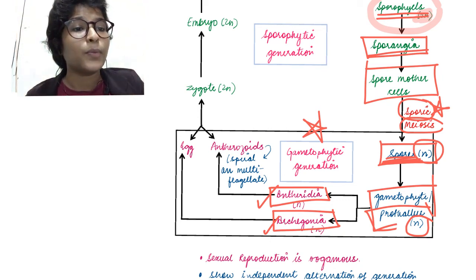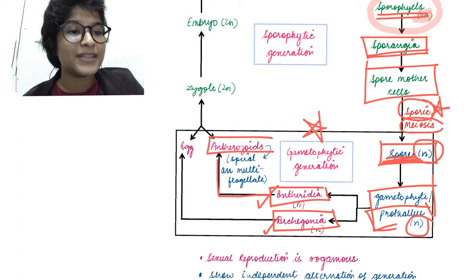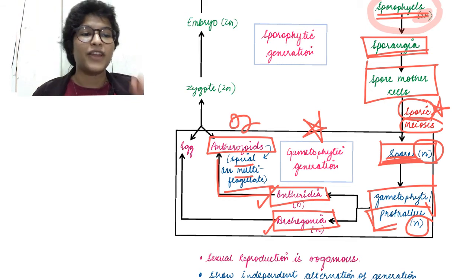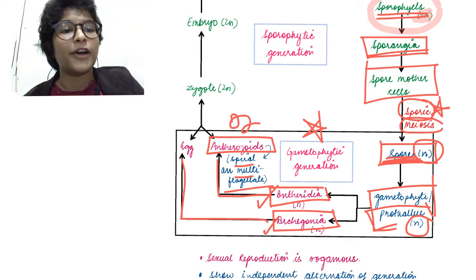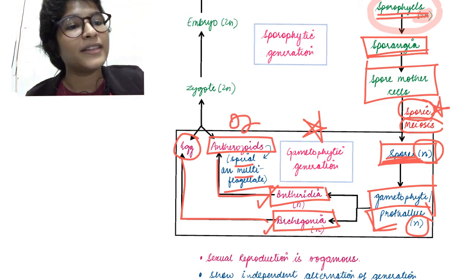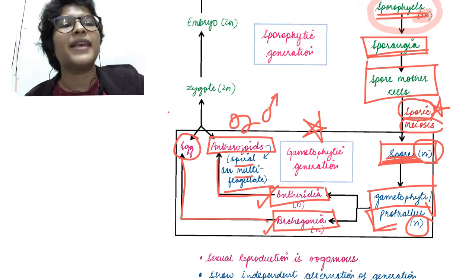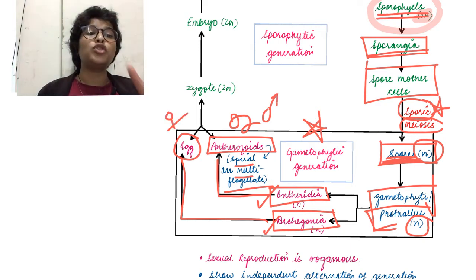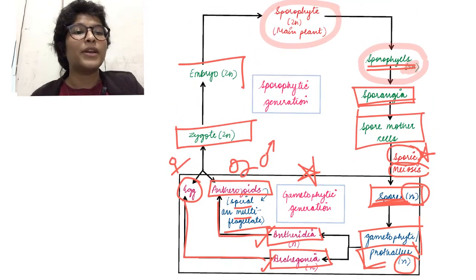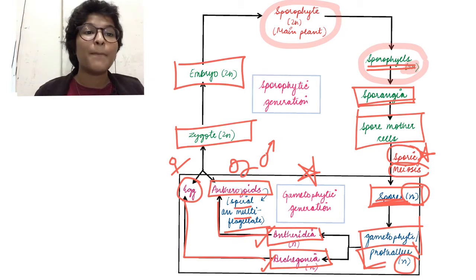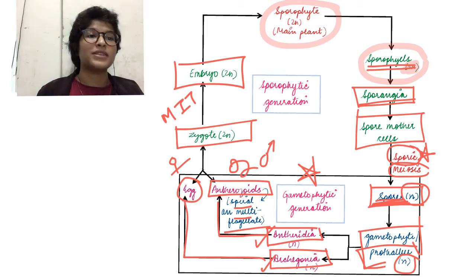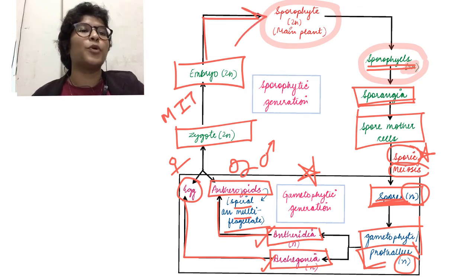Now the antheridia will give rise to antherozoids which are spiral and multiflagellate. And the archegonia will harbor eggs or the female gamete. ठीक है. So our antherozoids are the male gametes and eggs are the female gametes. So these two gametes will fuse to form the zygote which will give rise to a 2n diploid embryo by mitosis. ठीक है, I'll write here MIT, that stands for mitosis, and this embryo will form the sporophyte body.